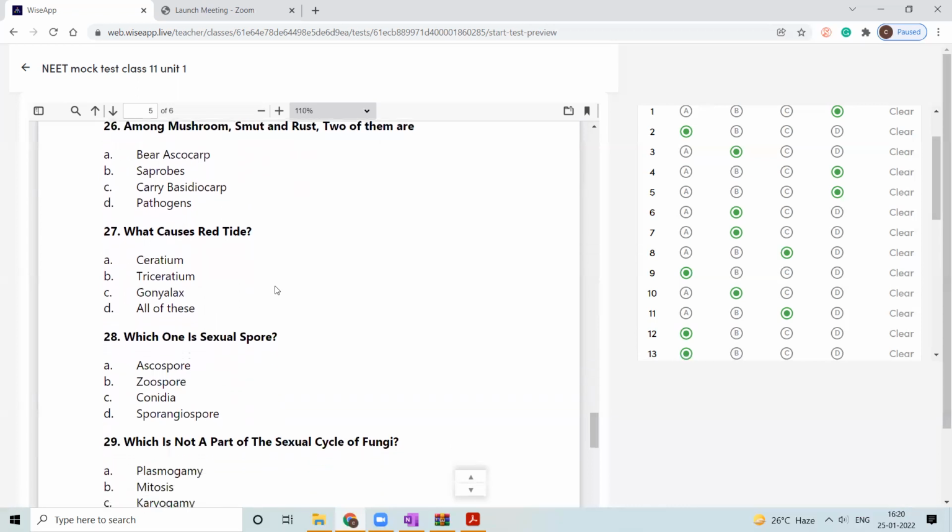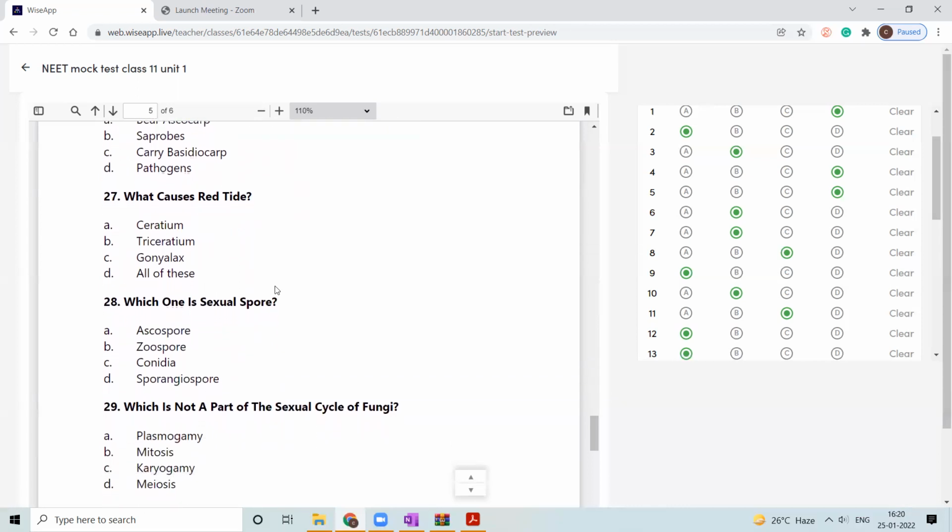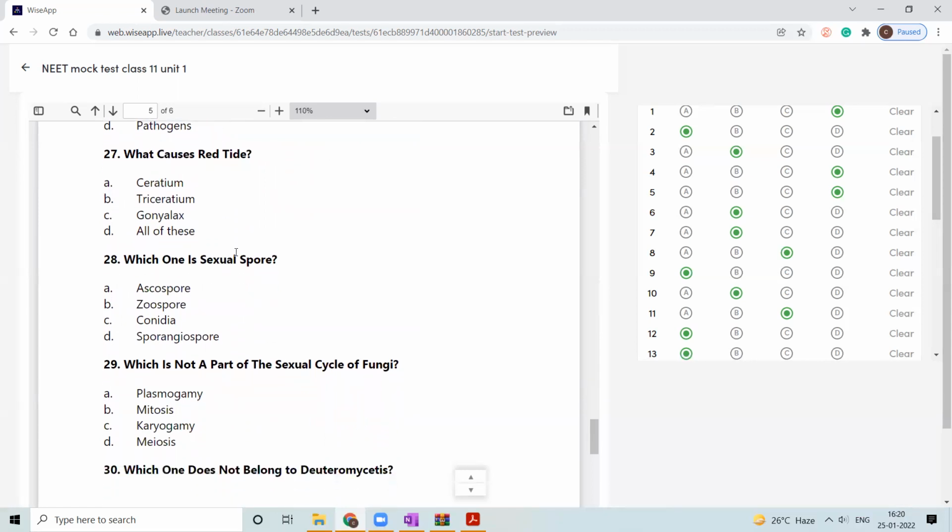They cause diseases, mud and rust disease. In plants, what causes red tide? Serratium, Trisceratium, Gonyaulax, all of these. Which one causes red tide? Gonyaulax. Yes, it is present in red color, so it makes the seawater appear red.